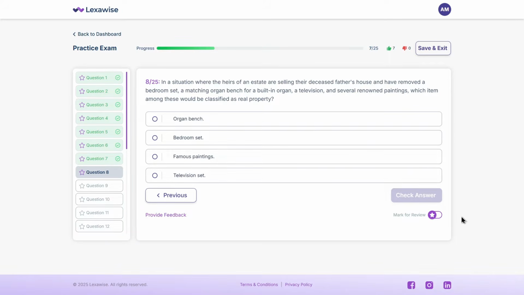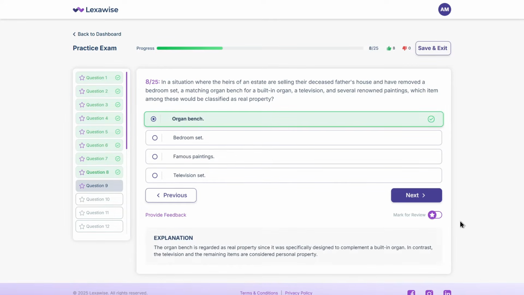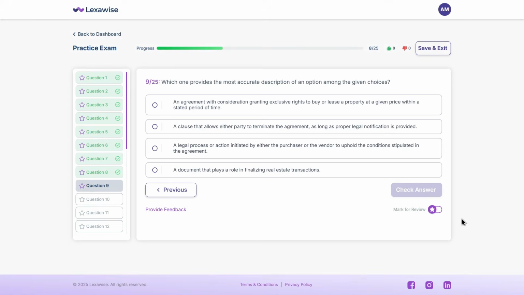The correct answer is A. Organ bench. The organ bench is regarded as real property since it was specifically designed to complement a built-in organ. In contrast, the television and the remaining items are considered personal property. All right, let's continue with the next one.